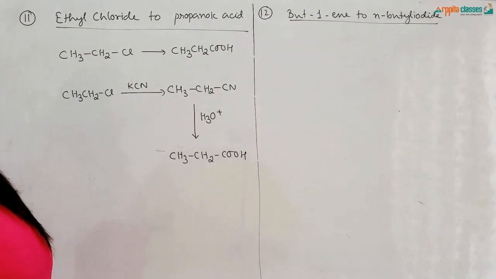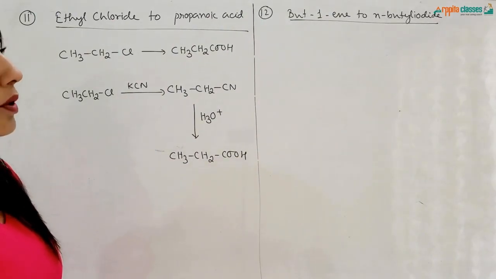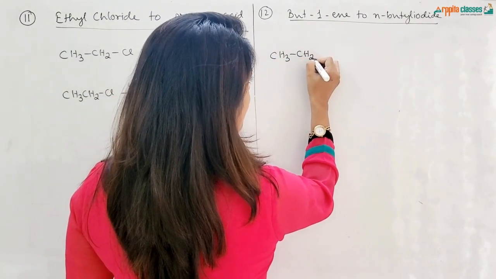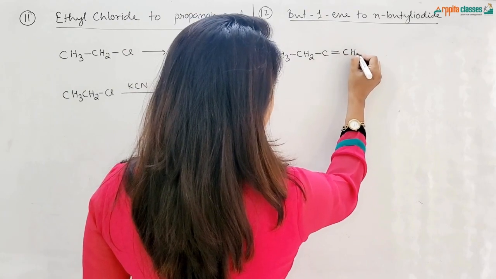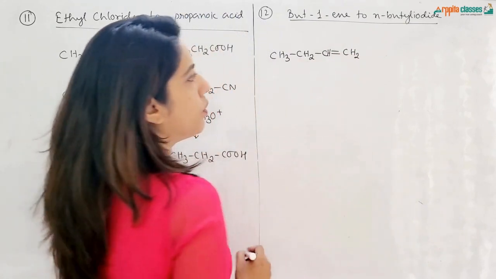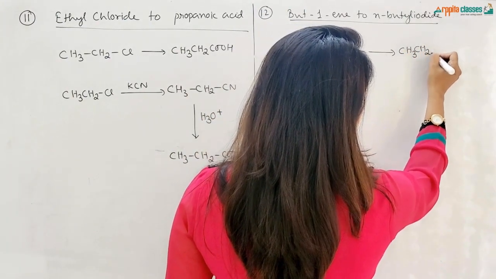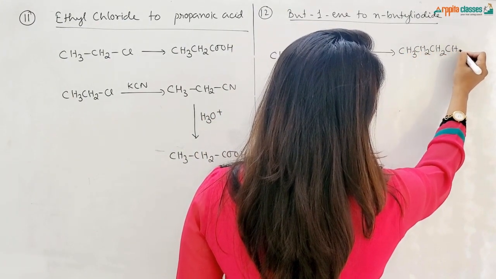Conversion number 12, but-1-yne into n-butyl iodide. But-1-yne is CH3CH2C triple bond CH. This is but-1-yne, to n-butyl iodide, CH3CH2CH2CH2I.